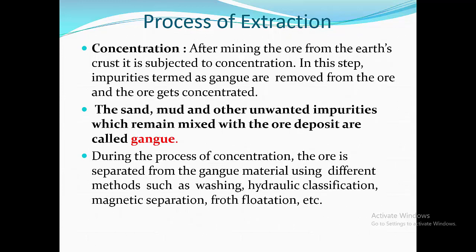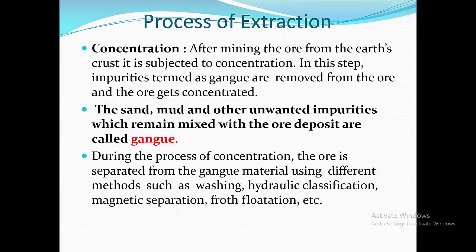Process of extraction, or the steps involved in extraction. First step is concentration of ore. After mining the ore from the earth's crust, it is subjected to concentration. In this step, impurities termed gangue are removed from the ore and the ore gets concentrated. The sand, mud, and other unwanted impurities which remain mixed with the ore deposit are called gangue.